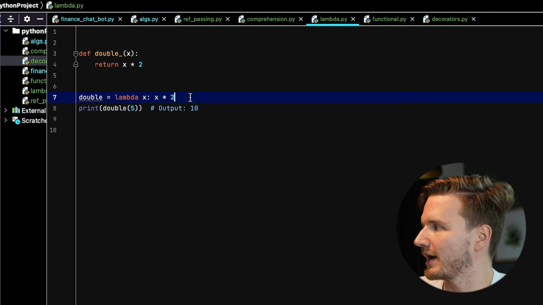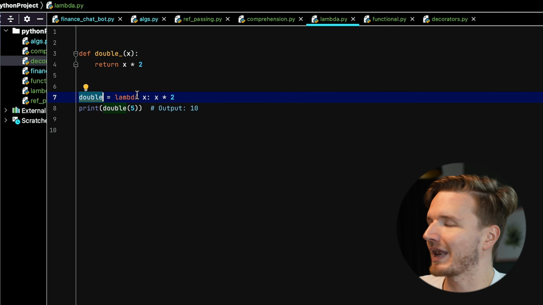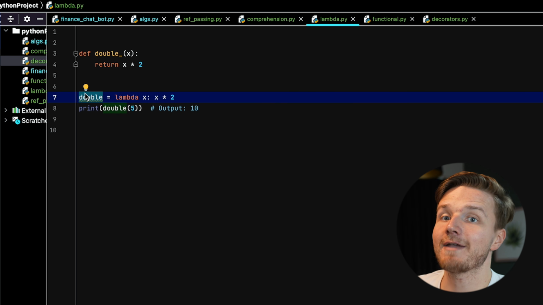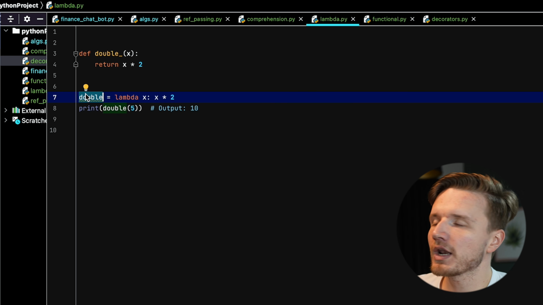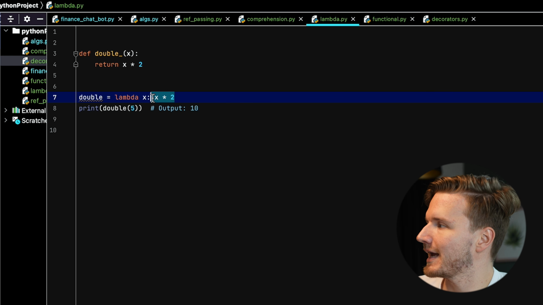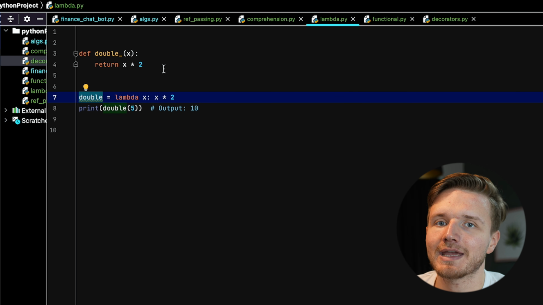Okay, so what is happening here? When we set a variable equal to lambda something, what that lambda is telling us is to set double to be a function. It's essentially going to be a 1-line function where that function is going to take as a variable x, and then the operation that it's going to run is x times 2. So now double is not just a variable, it's a function that we can call in the same way as any function.